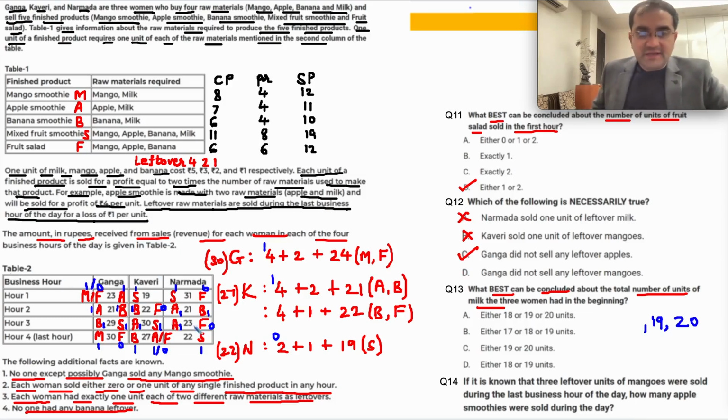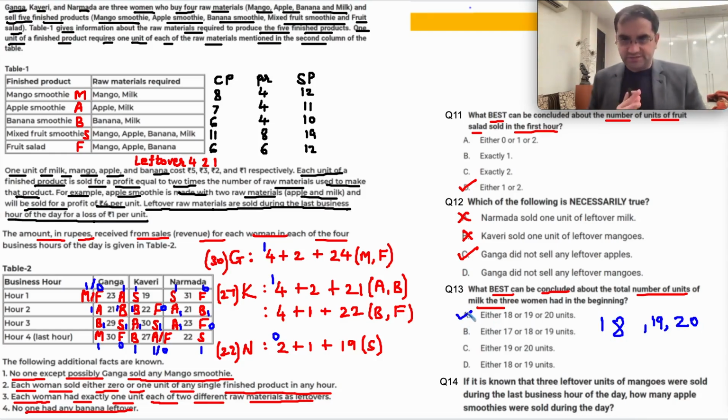So if I am taking 1 unit over here, I am getting 19 oblique 20. If I take 0 over here, I'll get 18 oblique 19. जिसमें से 19 is already counted. So it's 18 or 19 or 20. A part is the right answer for question number 13.